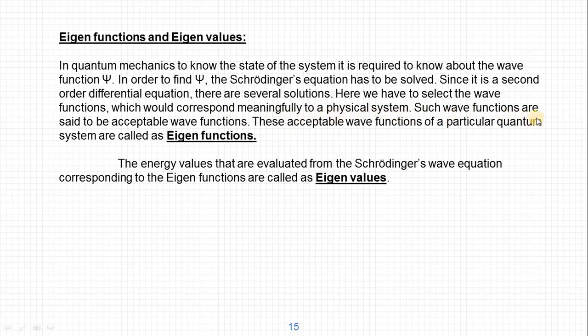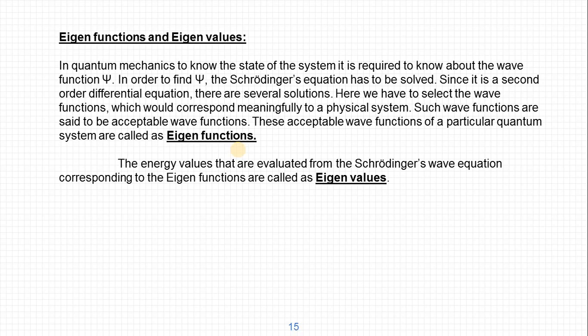Such wave functions are said to be acceptable wave functions, and these acceptable wave functions of a particular quantum system are called eigenfunctions. So in general, eigenfunctions are nothing but the wave functions which are acceptable for a particular quantum system.